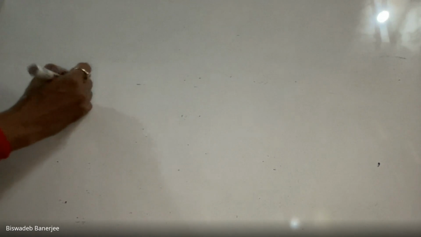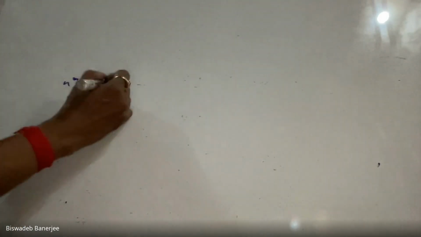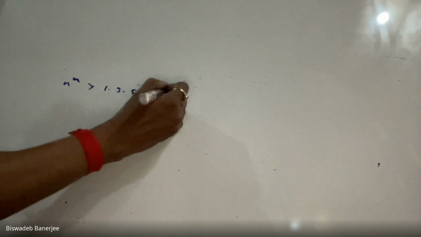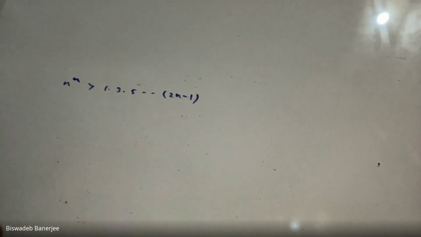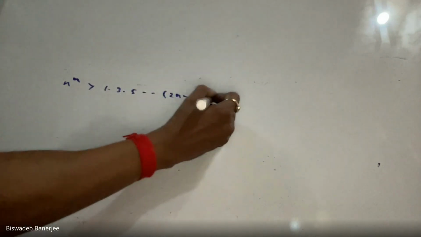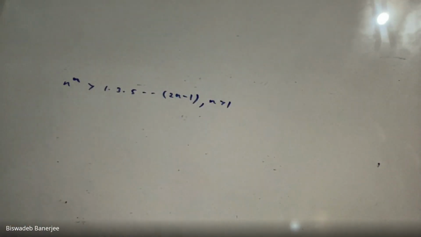So my second question, last question, sorry: show that n to the power n is greater than 1 into 3 into 5 into dot dot dot 2n minus 1, whenever n is greater than 1. This is also an important question that came a few times. If n is greater than 1, show that n^n > 1·3·5···(2n−1).